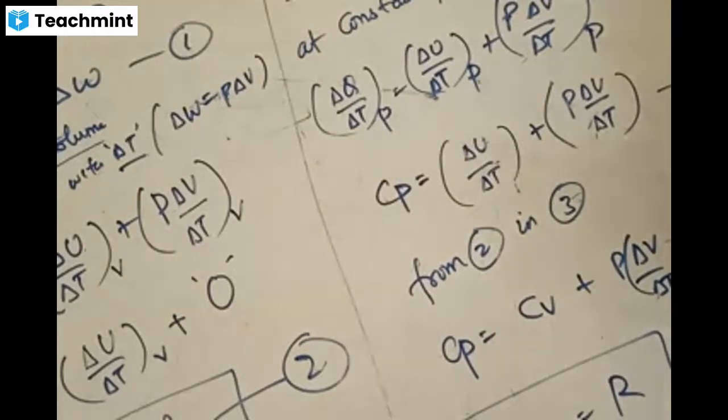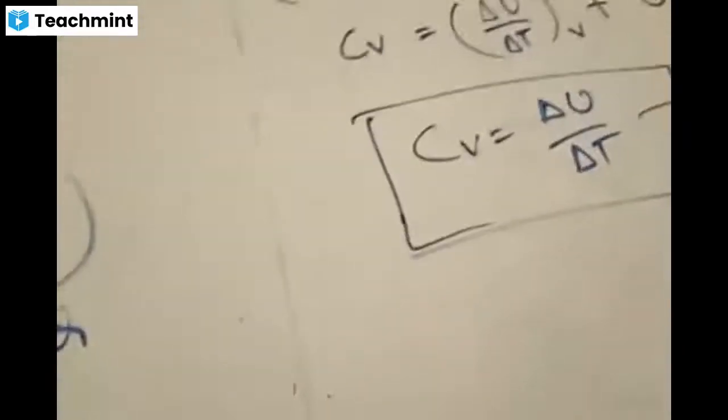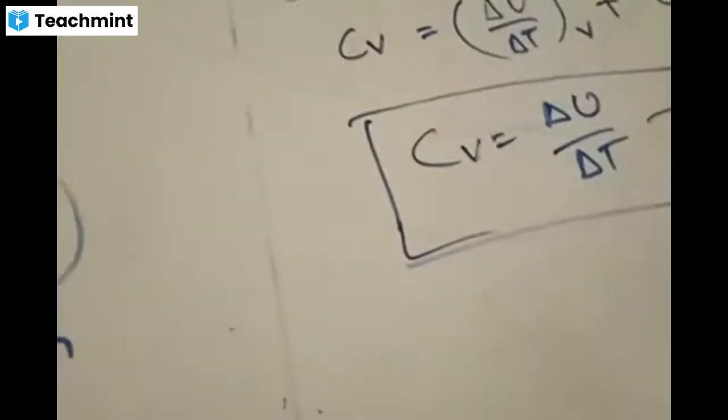Now we have different types of processes, meaning a system is governed by what equations? We'll talk about this in the next class. Today's class is completed. We'll talk about the different types of processes in the next class.